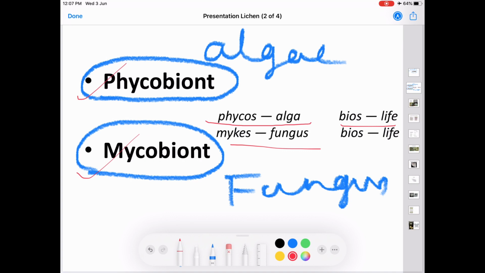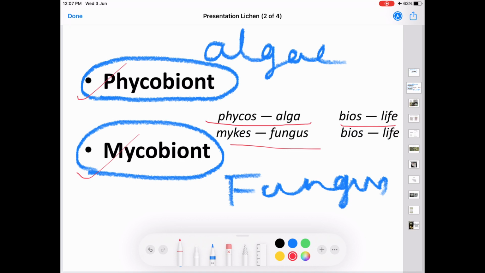In this symbiotic association between the algae and fungus, the fungal partner occupies the major portion of the thallus and the algal partner is acting as a food manufacturer. That is, the algae will have the chloroplast for photosynthesis and will produce carbohydrates and supply them to the fungal partner.